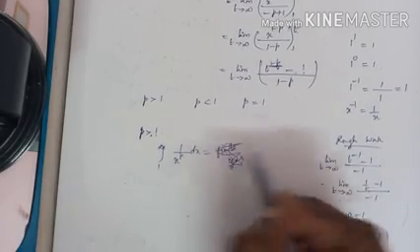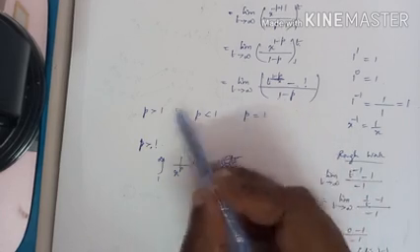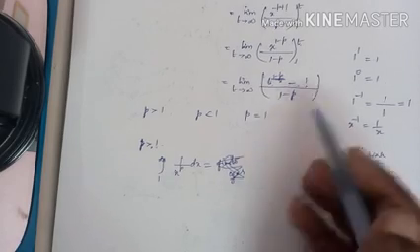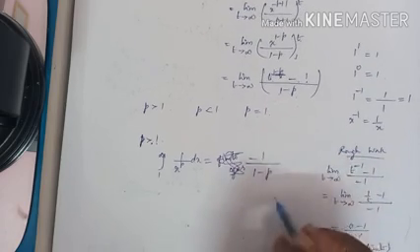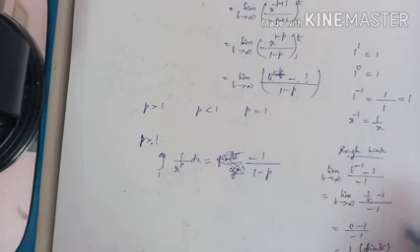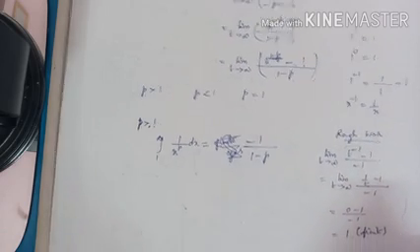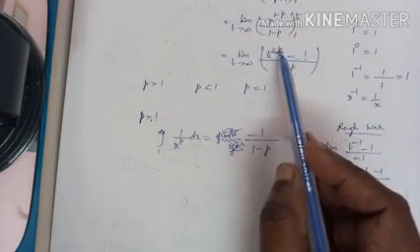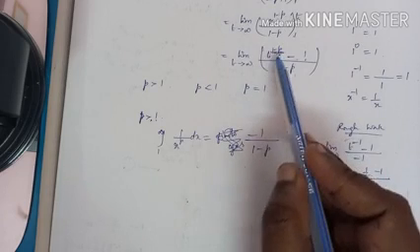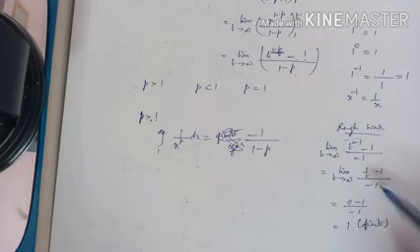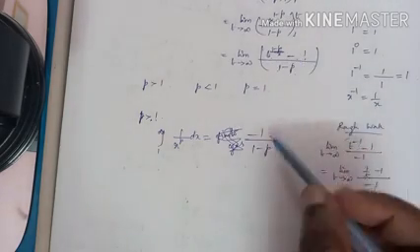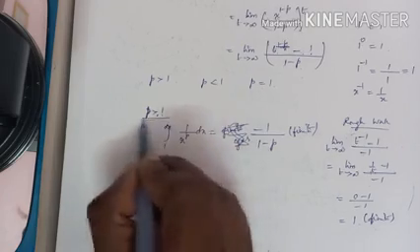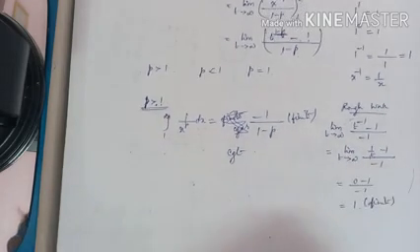So this answer is for this particular case. We have to write in general. In general, when p is greater than 1, this term will become 0. Hence the answer is minus 1 by 1 minus p. I have done it for the particular case with t equal to 2, but if you take 2, 3, 4 and substitute t infinity, it will become 0. So the answer is minus 1 by 1 minus p, which is a finite answer. Hence the integral is convergent when p is greater than 1.